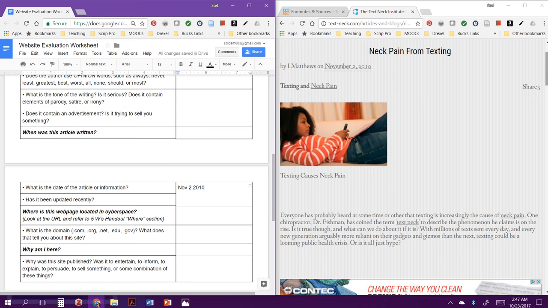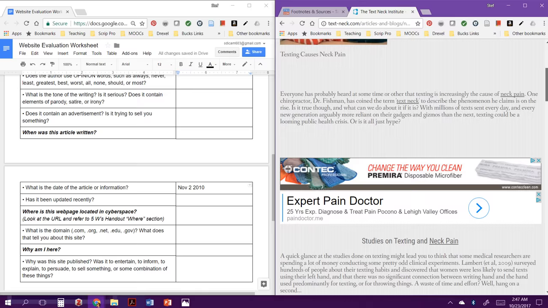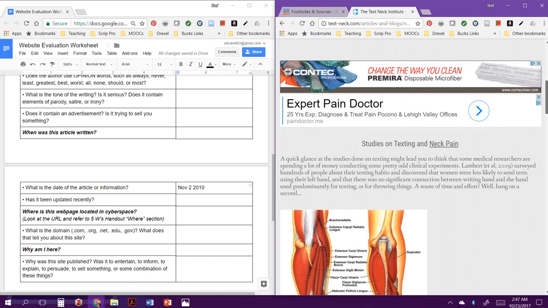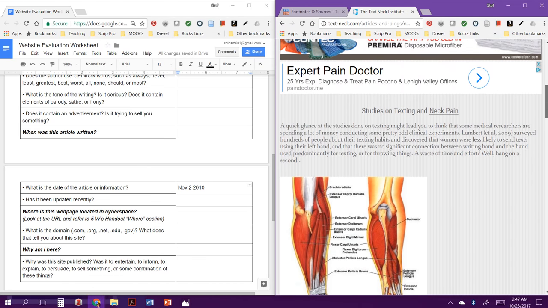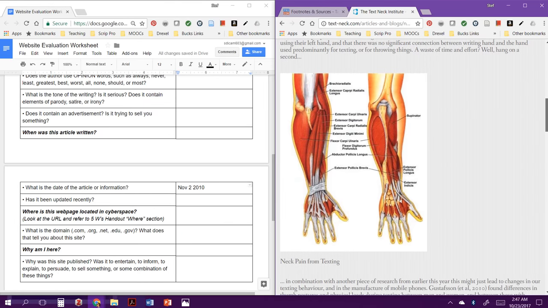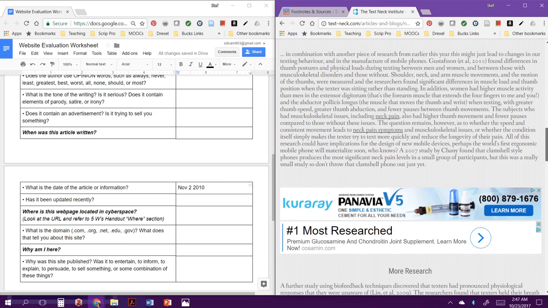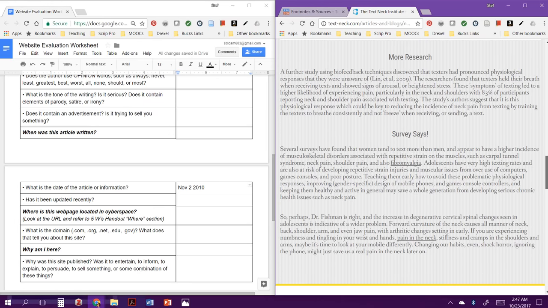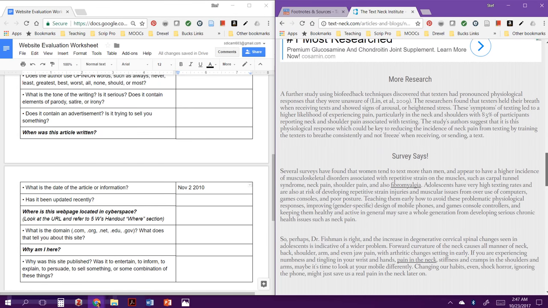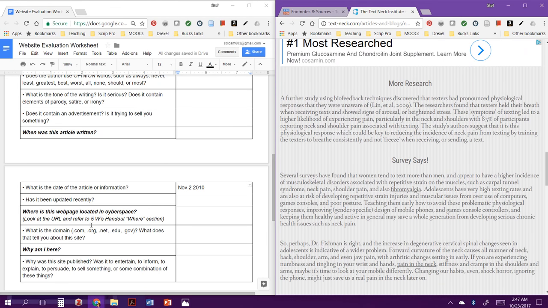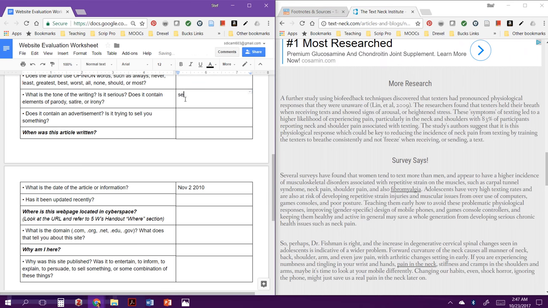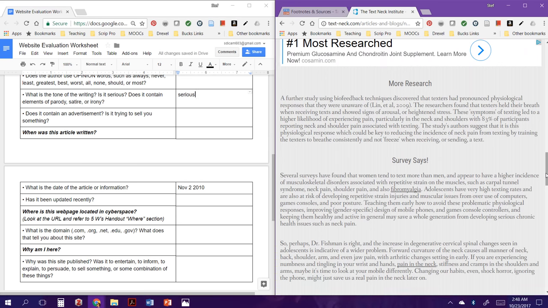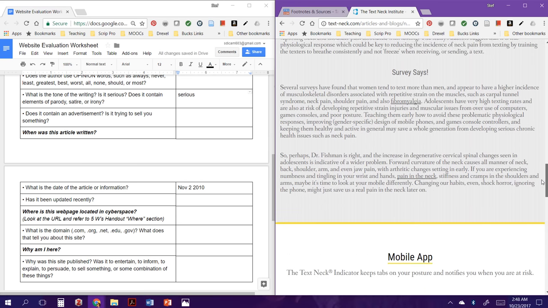And let's see, this is the article. There's a lot of advertisements on there, but there's a lot of advertisements everywhere these days. There's some nice technical drawings and some research and other information. So it looks like this is probably a serious site as opposed to a humorous or parody, satire, or ironic site. So we're going to say it's probably serious. Okay, so I think that's about all we can get from, well, let's keep going.